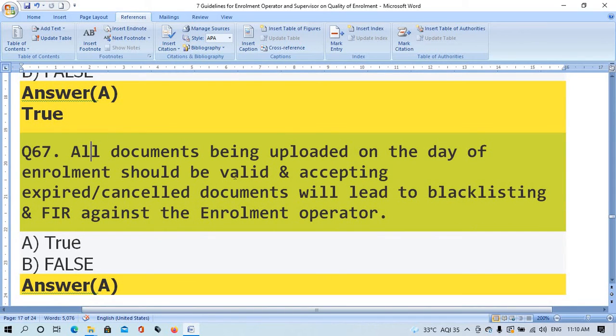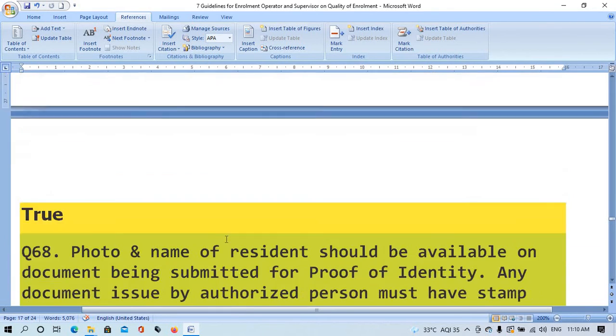Question number 67. All documents being uploaded on the day of enrollment should be valid and accepted. Expired or cancelled documents will lead to blacklisting and FIR against the enrollment operator. Option A true, option B false. The right answer is option A, true.